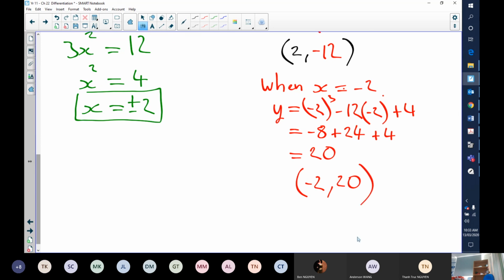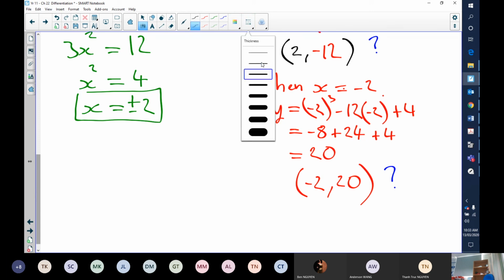And now we've got to decide which one's a max and which one's a minimum, or if they're both a max or both a minimum. Is it max or min? This one or this one? Now, a good way to start off doing this is to actually draw the positions on a quick graph. So let me just draw a quick graph.